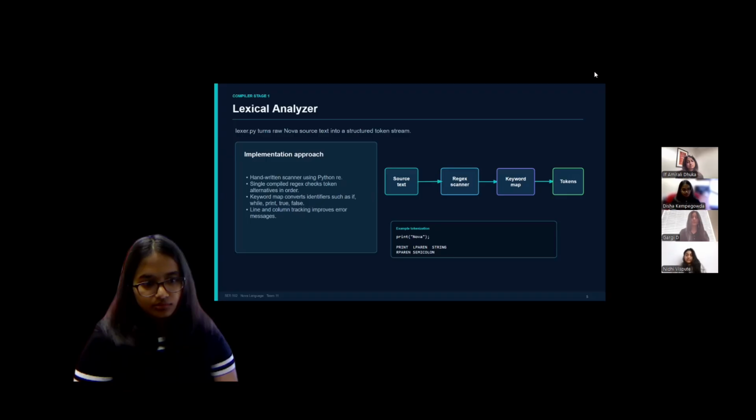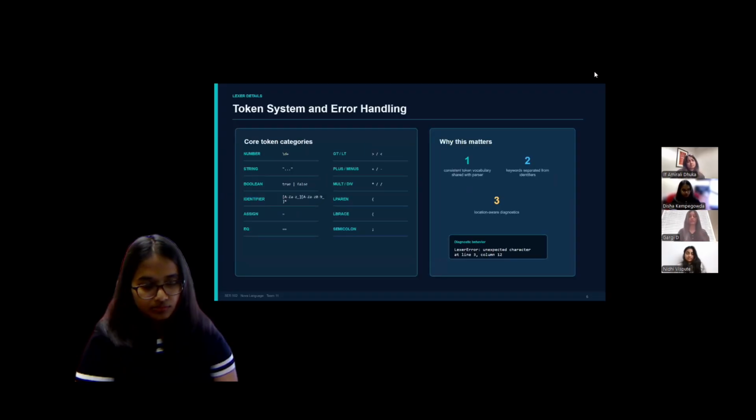Here you can see a quick example. The input print("Noah"); gets tokenized into print, left parenthesis, string, right parenthesis, and semicolon. Next slide. Here are the core token categories.